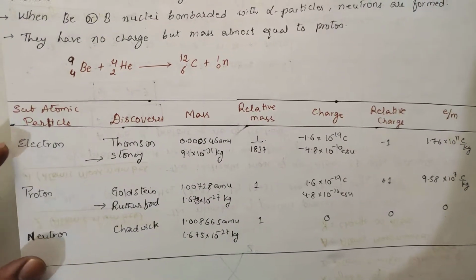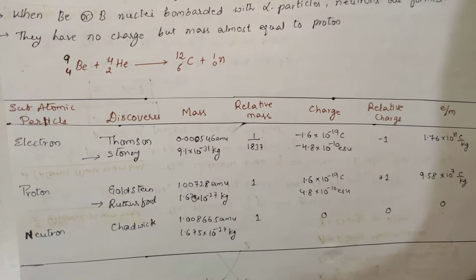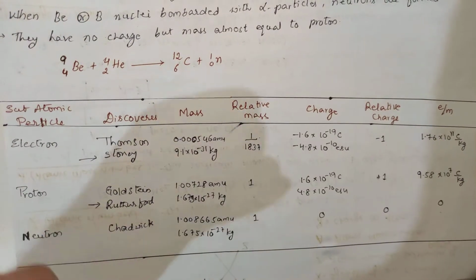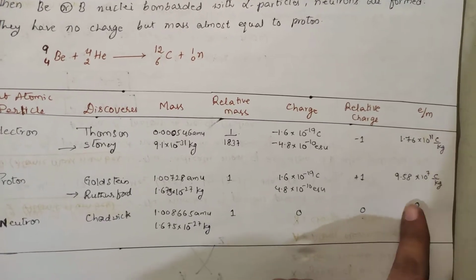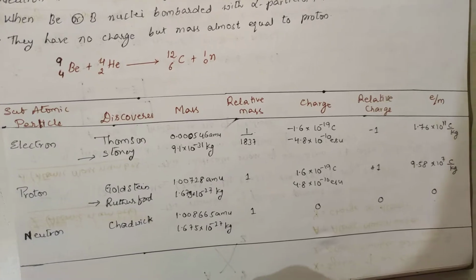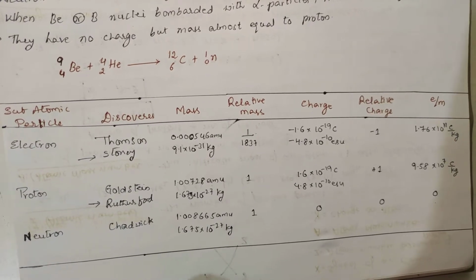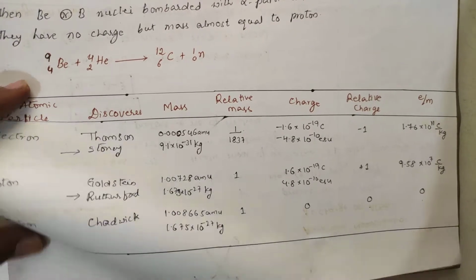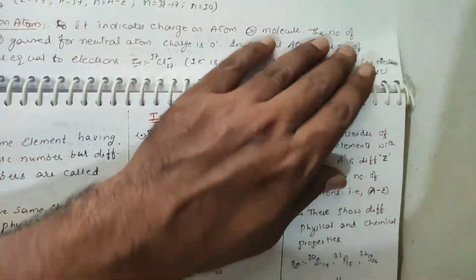These are the conclusions based on all the experiments, like discovery of electron, discovery of proton, as well as the discovery of the neutron. What are the charges, what are the masses, and what is the E by M value. E by M is also called specific charge, the charge to mass ratio, right, or specific charge, same. Okay, then we shall go into some details.